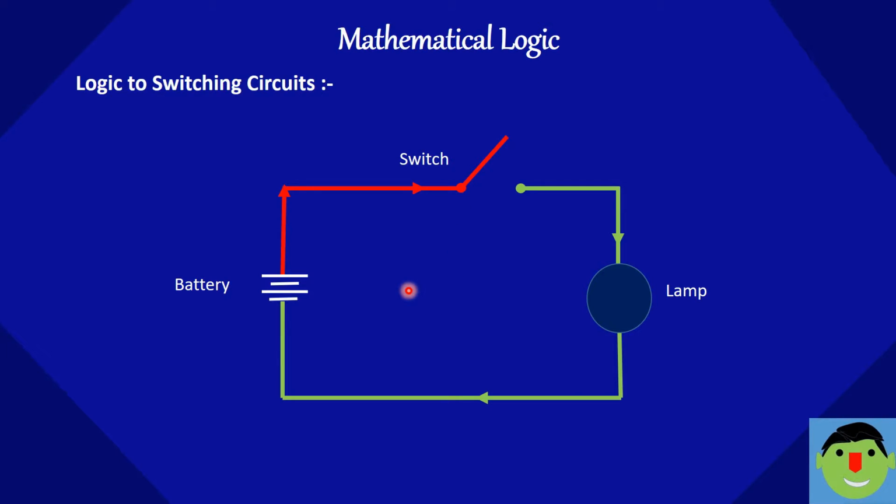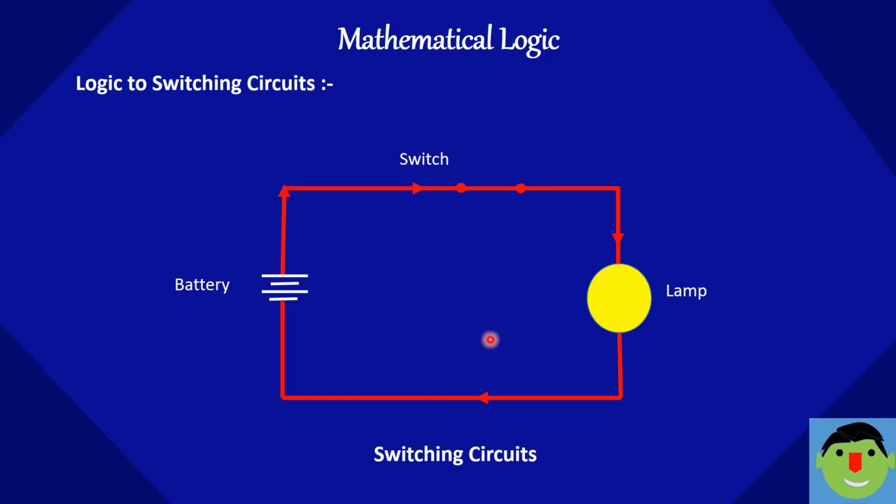So in switching circuits, switches are connected by wire, and the battery is the source of current. If the switch is off, or we can say the switch is open, then it does not allow the current to pass through to complete the circuit, and the lamp will not glow. If the switch is on, or we can say the switch is closed, it allows the electric current to pass through to complete the circuit, due to which the lamp will glow.